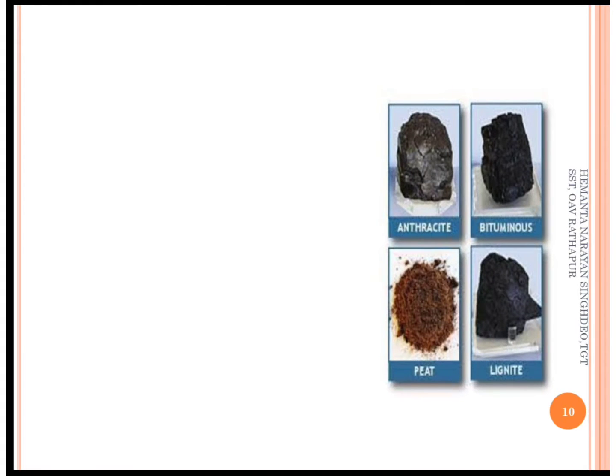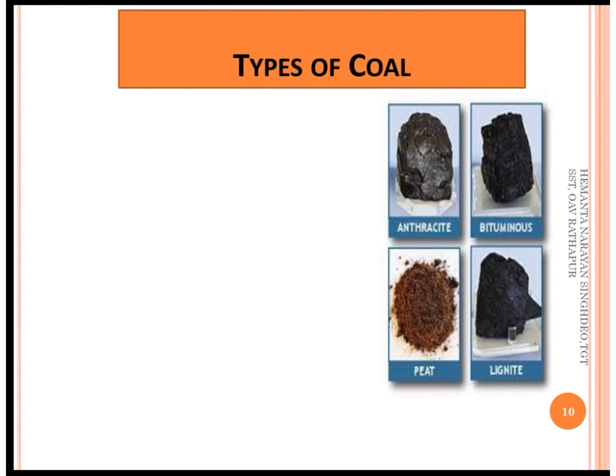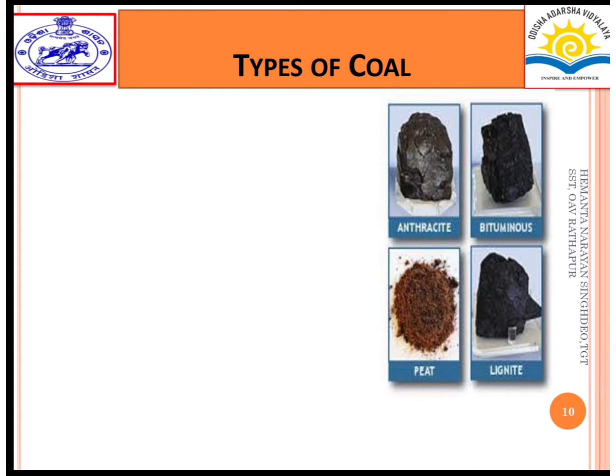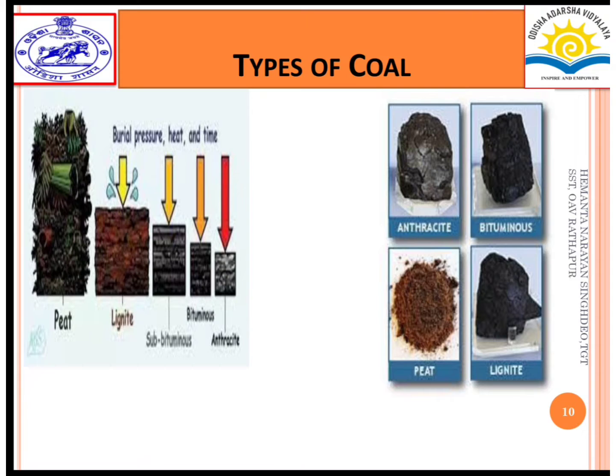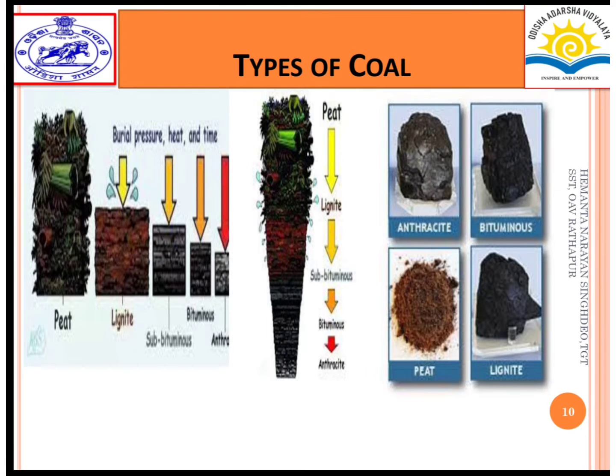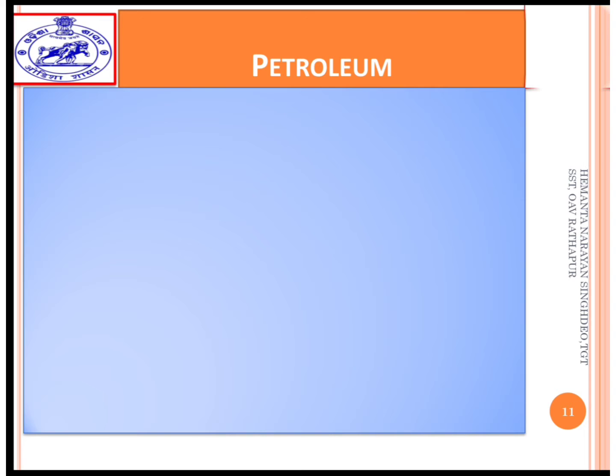Here are some pictures of the four types of coal: anthracite, bituminous, peat, lignite. This is the pictures. First, that is peat. Second one, that is lignite. Third one, bituminous, and fourth one, from the deep of the earth, that is anthracite. Here are the pictures. Next, that is petroleum.